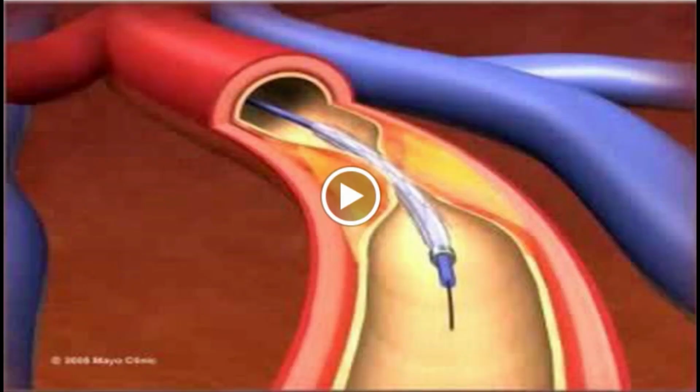Next, we have angioplasty with stent implant. It's the widening of the artery with a balloon and implanting a stent to keep it open. The survival rate of the surgery is 90%, and the recurrence rate of the disease after the surgery is 30 to 40%. The surgery costs about $61,800, and the complications include bleeding during and after the surgery, blood clots or bruising at incision, scar tissue or blood clots at stent, irregular heartbeat, and death. Now I'm going to play the video to explain more about angioplasty.